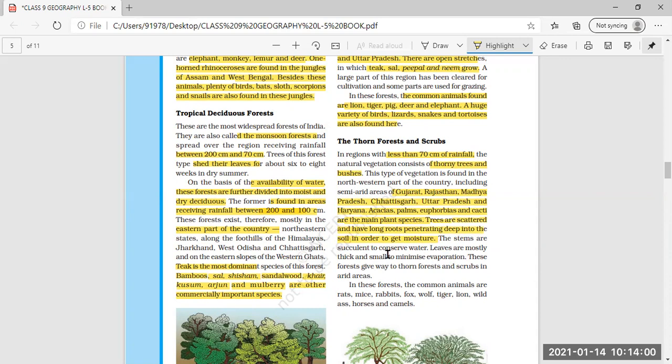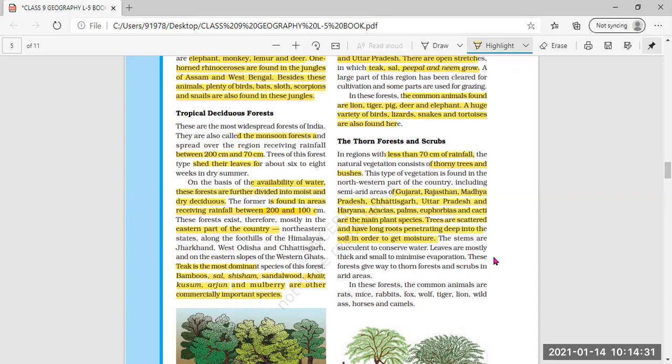Because rainfall is less, water availability is very less.